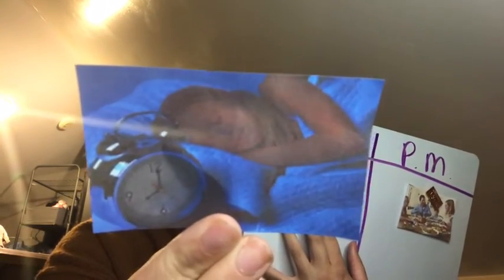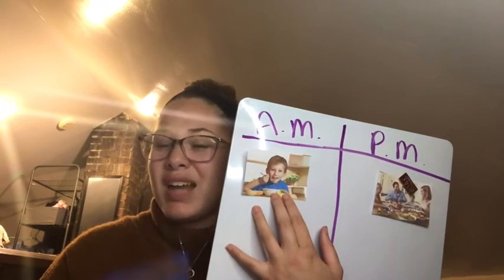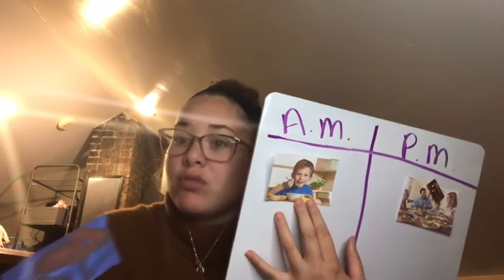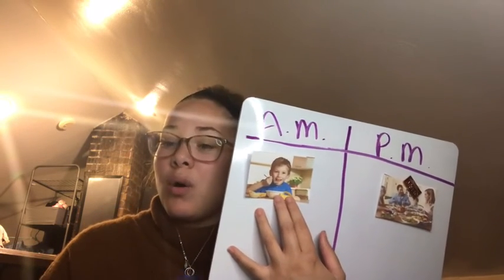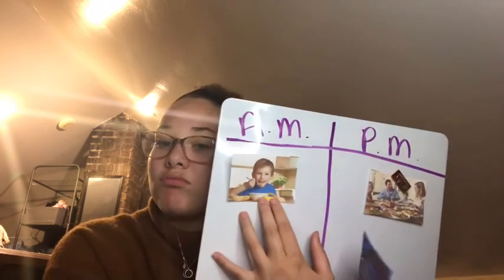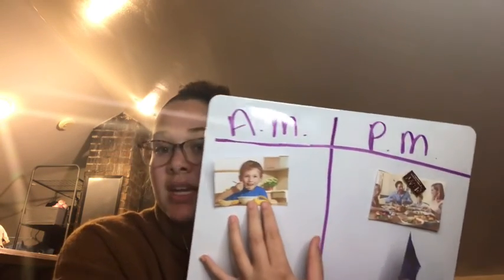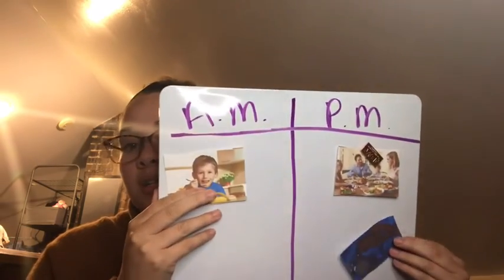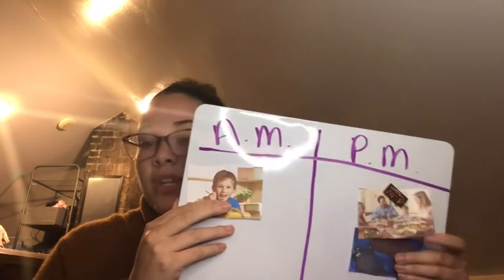Next one. Oh, it looks like she's sleeping. She's ready for bedtime. She's not waking up, so it can't be in the AM because that's when you wake up for school, right? So I think it's PM because after dinner, you probably get ready for bed. More than likely.